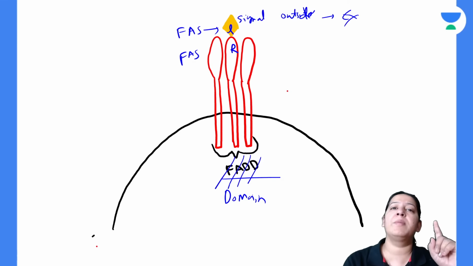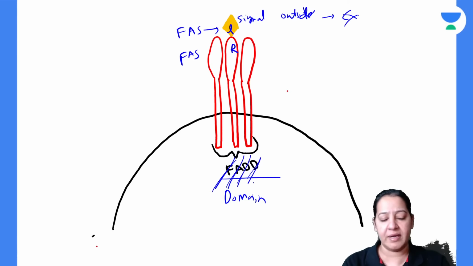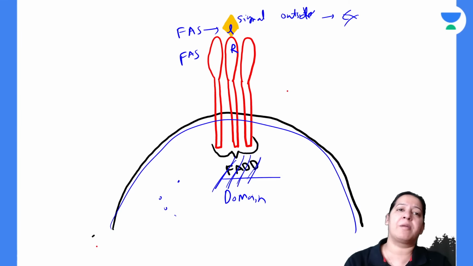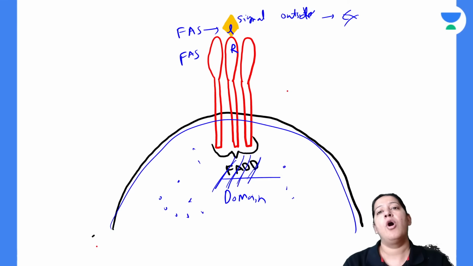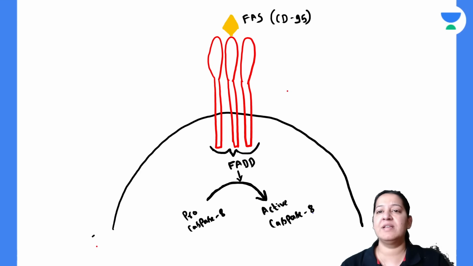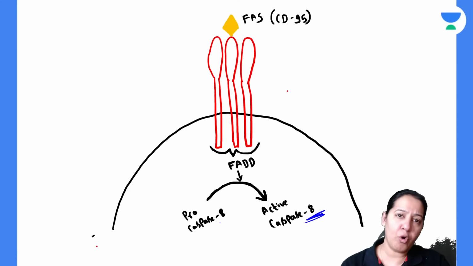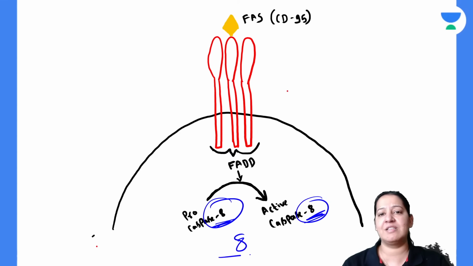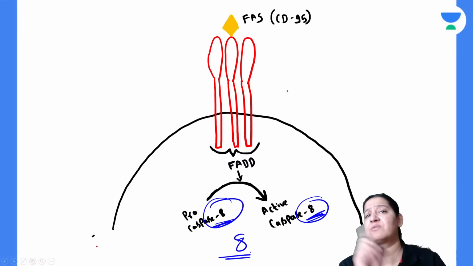The name of the death domain is FAS associated death domain. Because of formation of this domain, now this is the cytoplasm of the cell. Inside the cell cytoplasm, various caspases are present. All of them are inactive. Due to the formation of this domain, the first caspase which is activated is caspase number 8. So pro-caspase 8 gets converted into active caspase 8. So caspase number 8 is the first caspase which is activated in the extrinsic pathway.